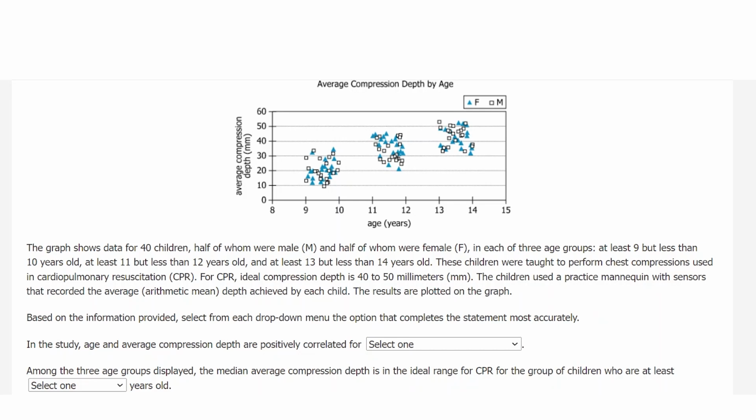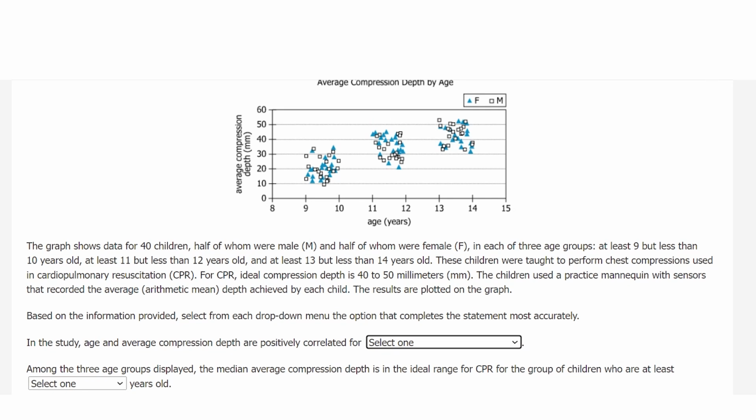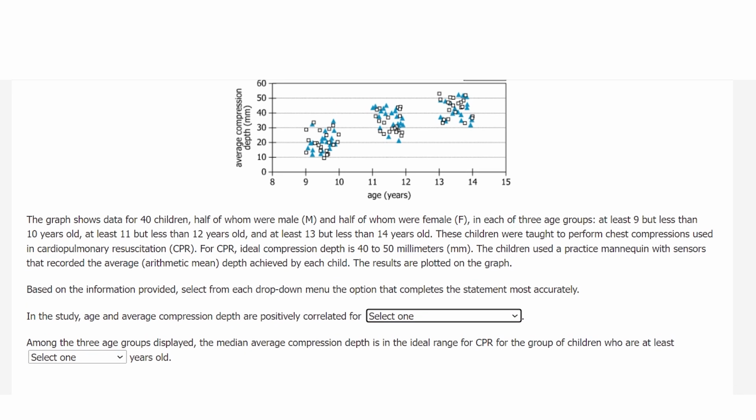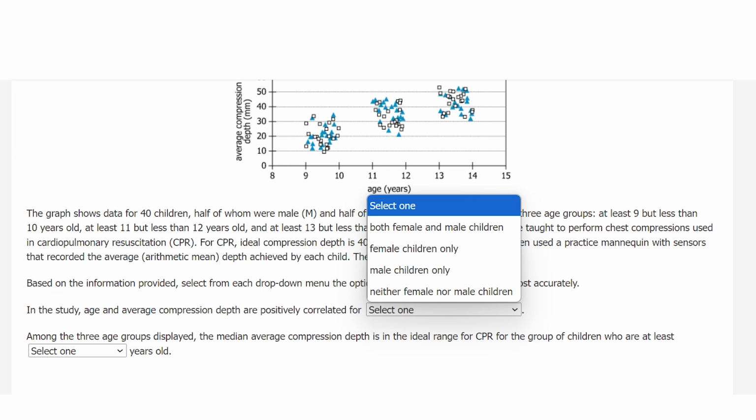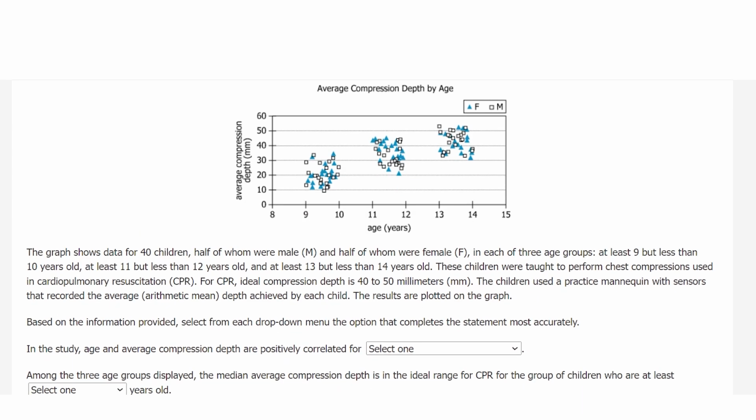Hi, this is a graphical interpretation question having two subparts. Just like any question of this format, we need to complete the statements using the drop-down menu. And both the subparts must be correct to claim credit for the question. Now coming to the question.